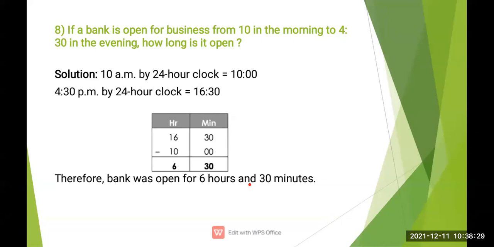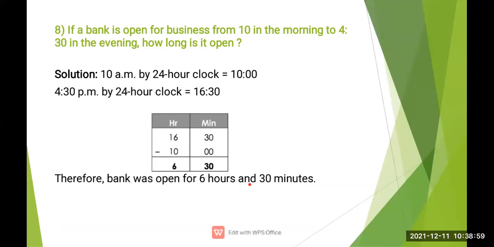Now here, if a bank is opening at 10 in the morning and closing at 4:30 in the evening, how long is it open? कितने घंटा बैंक open है? Clear? They have opened the bank at 10 in the morning and closed at 4:30 in the evening.